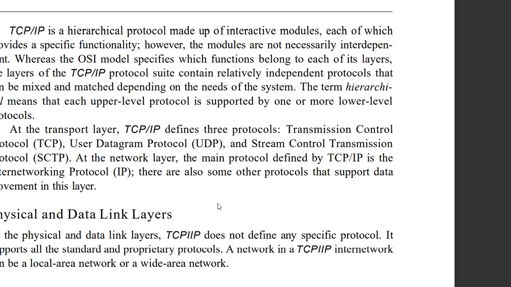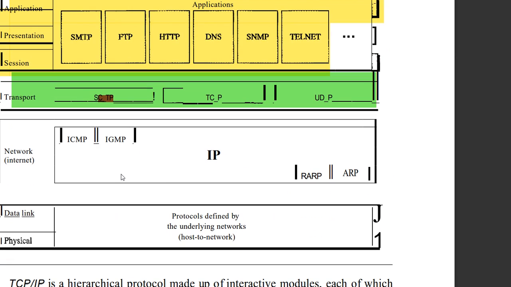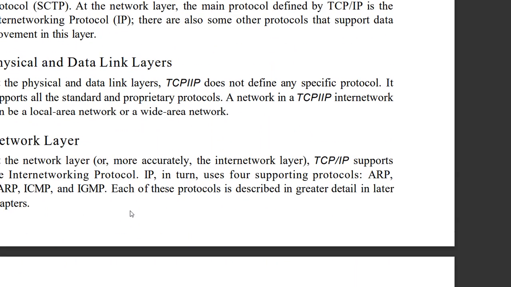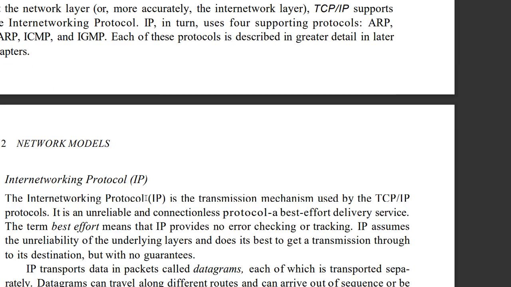Okay, and there are also some other protocols that support data movement. You can see other protocols are also there: ICMP, IGMP, RARP (reverse address resolution protocol), ARP (address resolution protocol). Many protocols will come. You can understand these protocols in the addressing chapter. Okay, you understand, other than IP internet protocol, many protocols are also used in the network layer. Those are ICMP, IGMP, RARP or ARP. These have separate addressing and separate abbreviation forms also.